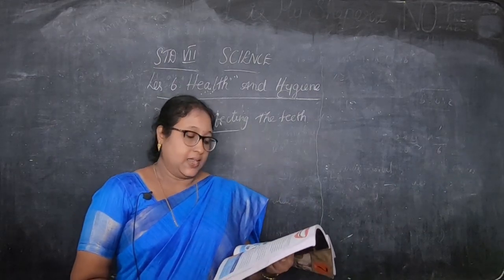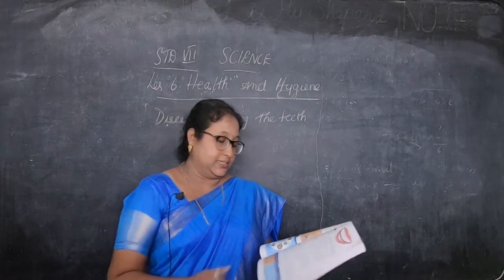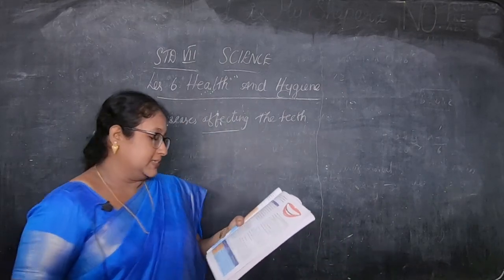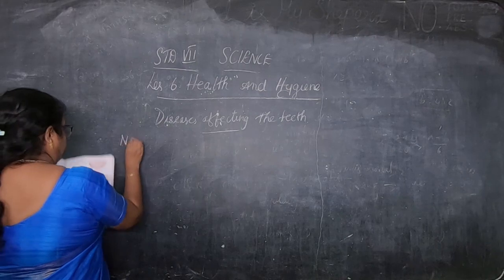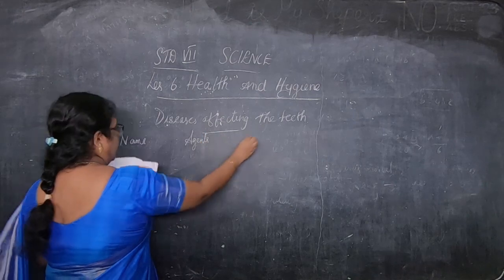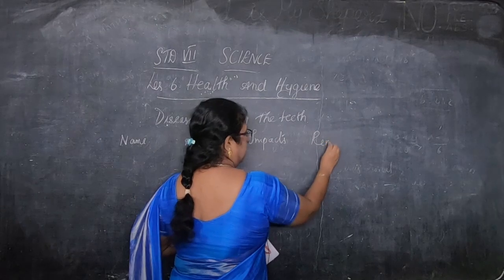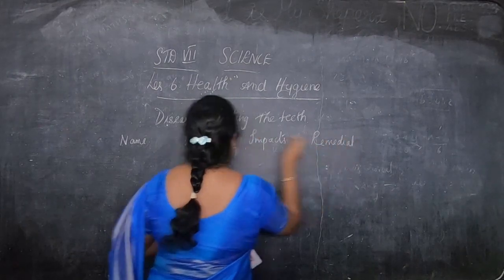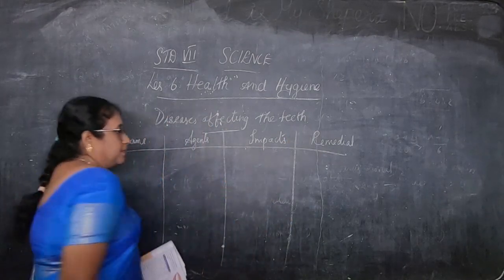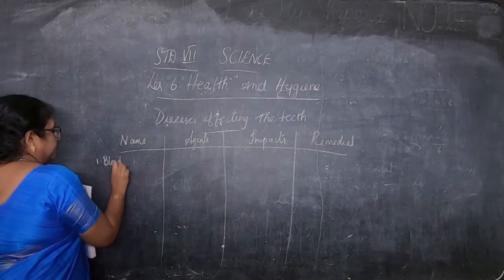Some of the diseases affecting the teeth and gums, their agents and remedial measures are given below in the table. See down here, children. If you have this disease, what do you have to do? First is the name of the disease. Next, causative agents, how it is caused, what are the impacts, and then what are the remedial measures. First, we are going to see the bleeding gums.